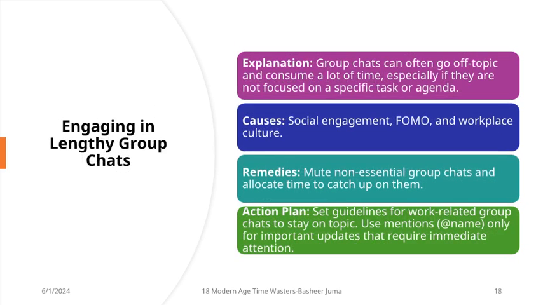16. Engaging in lengthy group chats. Explanation: group chats can often go off topic and consume a lot of time, especially if they are not focused on a specific task or agenda. Causes: social engagement, FOMO, and workplace culture. Remedies: mute non-essential group chats and allocate time to catch up on them. Action plan: set guidelines for work-related group chats to stay on topic. Use mentions by name only for important updates that require immediate attention.